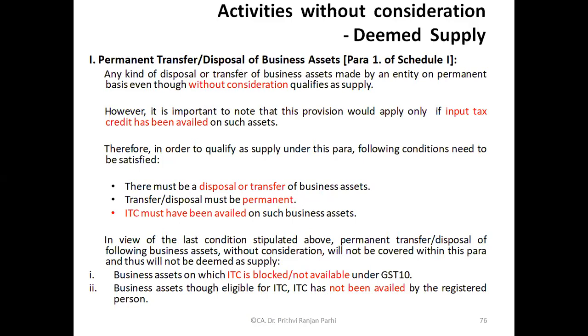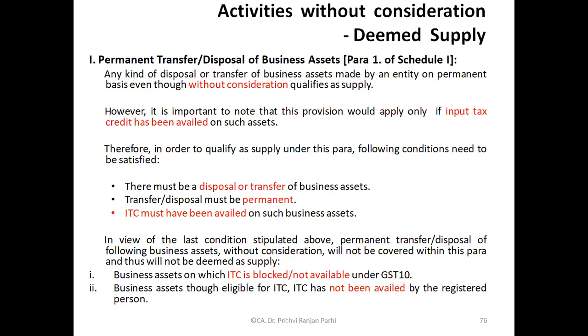Okay, and 2 specific things you have to remember here. There are certain goods, certain services where input tax credit has been blocked or not available. In some exceptional cases only it is available. It's not available for all. For example, suppose a normal business buys a vehicle, buys a car, then in normal circumstances he cannot take input tax credit.